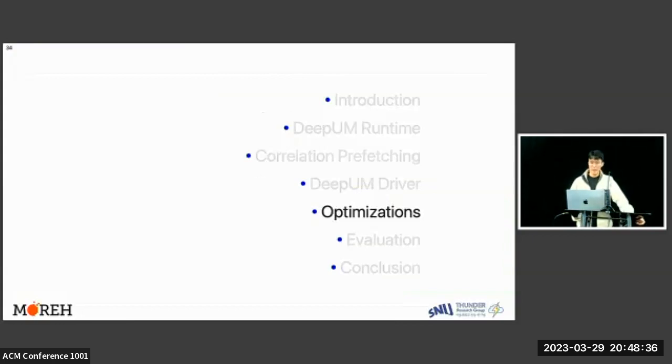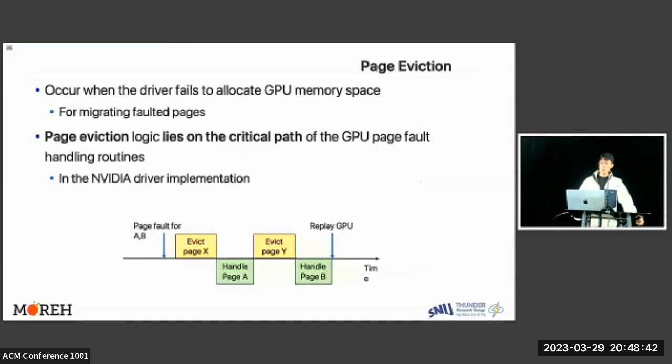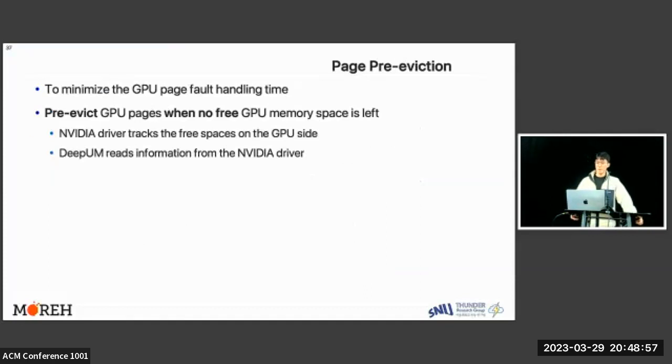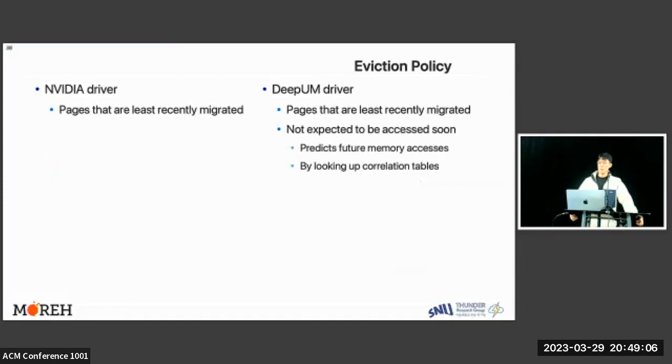From now on, I will explain optimization techniques used in DeepUM. Page eviction occurs when the driver fails to allocate GPU memory space for migrating faulted pages. In the figure, the page eviction logic lies on the critical path of the GPU page fault handling routines. To minimize the GPU page fault handling time, the DeepUM driver pre-evicts GPU pages when no free GPU memory space is left. We also use a different page eviction policy. The DeepUM driver evicts pages that are least recently migrated and pages that are not expected to be accessed soon. We can get this information from the correlation tables.